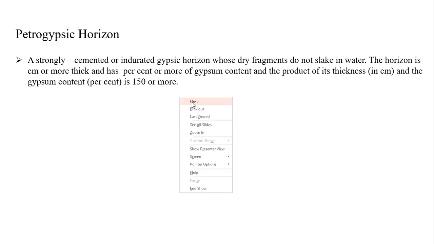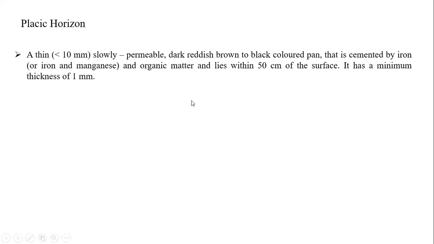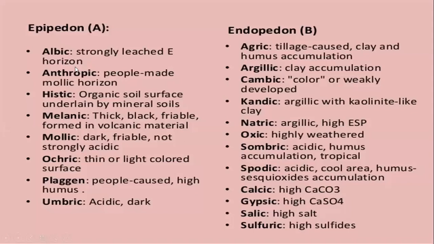This is regarding petrocalcic. And the placic origin is completely permeable. It is very thin, less than 10 millimeters. A dark reddish brown or black colored pan that is cemented by iron or organic matter lies within 15 centimeters of the surface. It has a minimum thickness of 1 mm. Very thin layer, students. We can see this placic origin. So this is what I am mentioning to you, in a very short form.